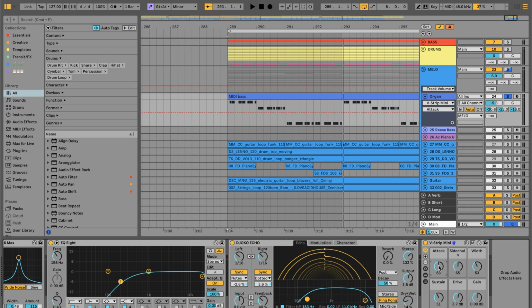And with the attack, you can control that initial hit a bit more. So sometimes you want to make it more subtle, or sometimes you want to make it more pronounced. But a lot of times what I'm finding is for a lot of sounds, I'm dialing back the sustain to make it a tighter sound.